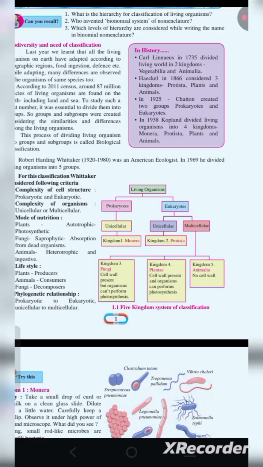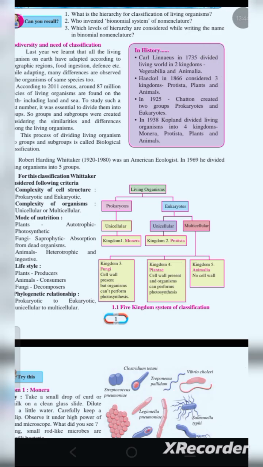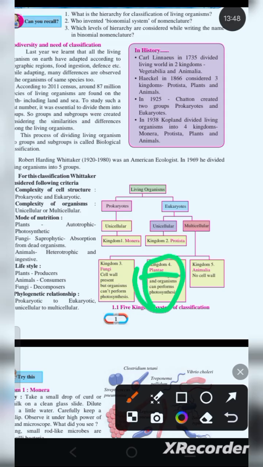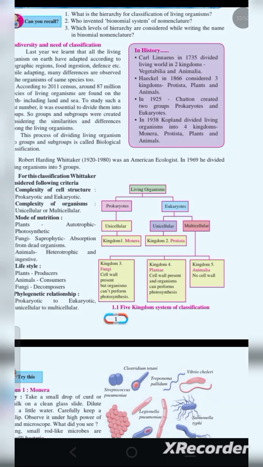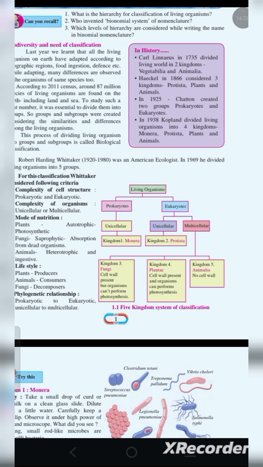Now, Kingdom Plantae means the cell wall is present. We are not included in plants. In plants, the cell wall is present, and they can perform photosynthesis. In fungi, the cell wall is present, but they can't perform photosynthesis because some functional parts are absent. That's why they can't perform photosynthesis. Okay. So these are the classifications of Whittaker.